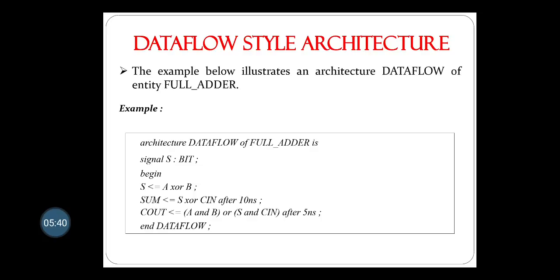S is assigned the value of A XOR B, and sum is assigned the value of S XOR C in after 10 nanoseconds. C out is the carry generated by the full adder, so that is assigned as A and B or S and C in after 5 nanoseconds, end data flow. So this was the example with the declaration of a signal. A signal is always mentioned after is.